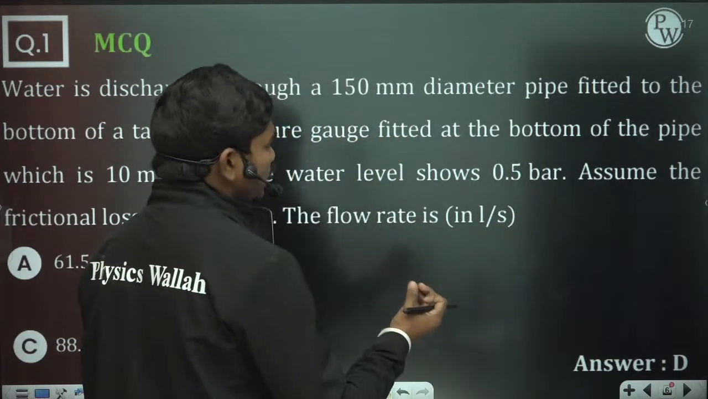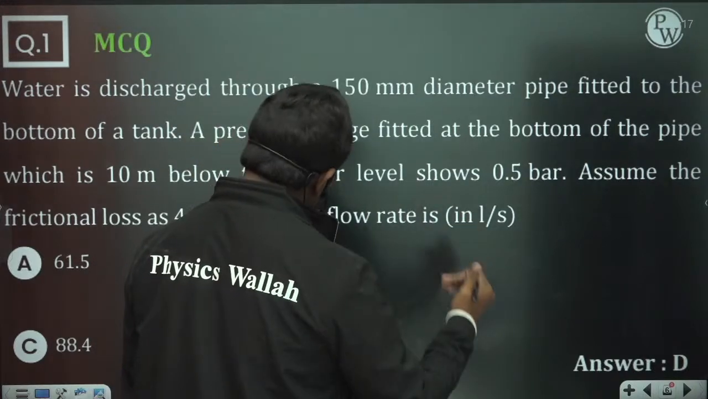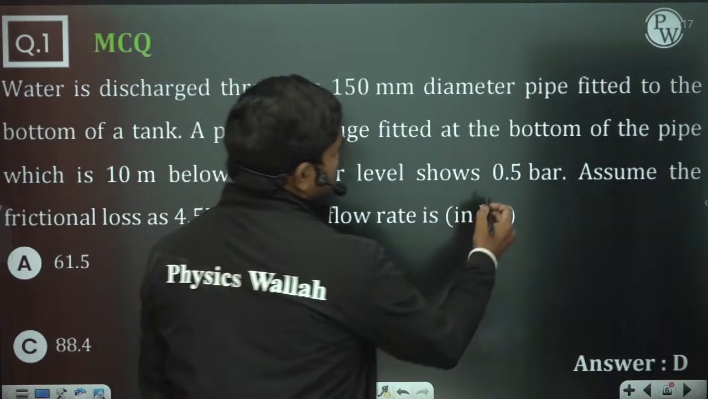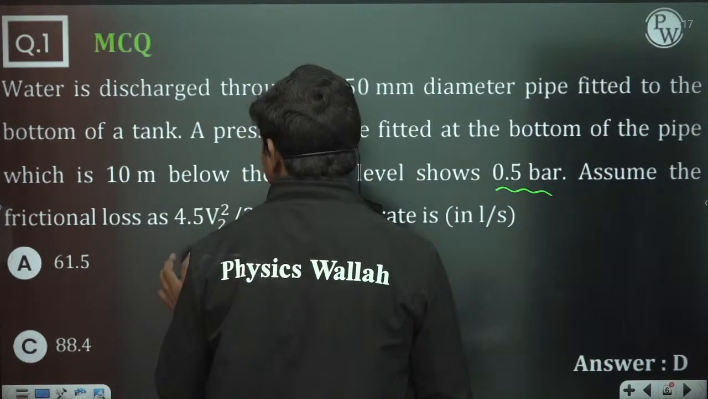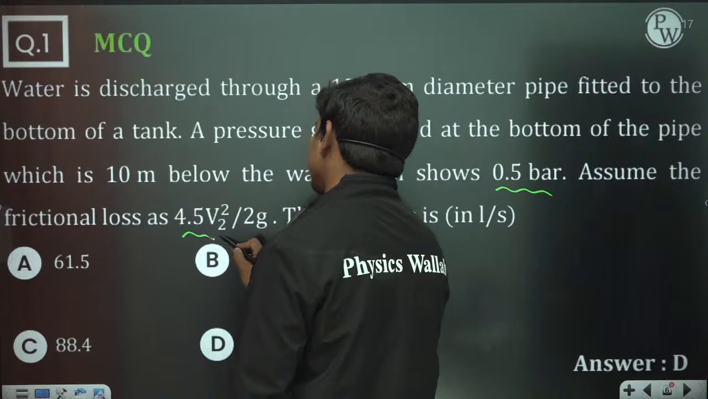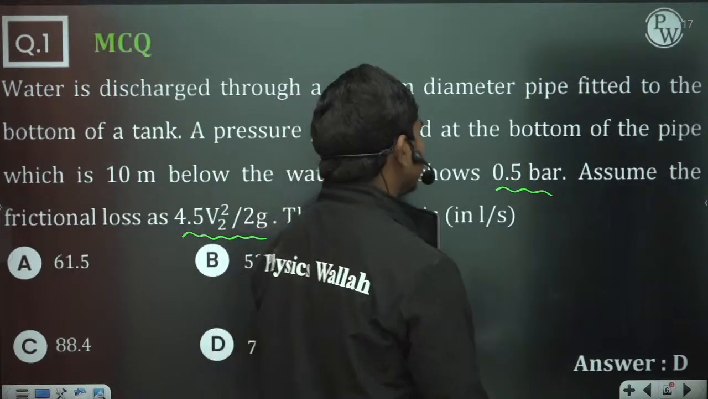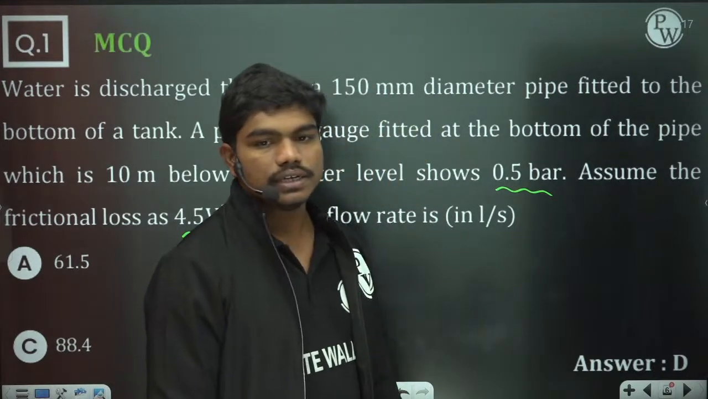A pressure gauge fitted at the bottom of the pipe, which is 10 meters below the water level, shows 0.5 bar. So this is actually showing 0.5 bar. Assume the friction loss as 4.5 V2 square by 2g. The flow rate is dash in liters per second. Okay, so they are asking you,